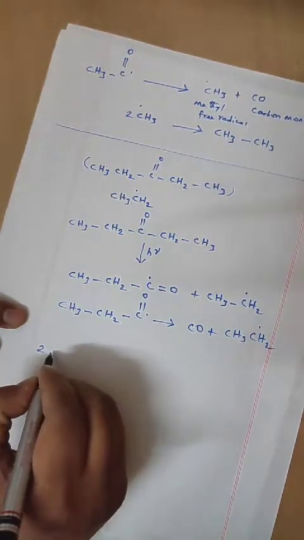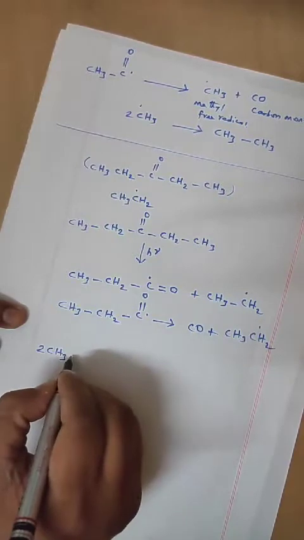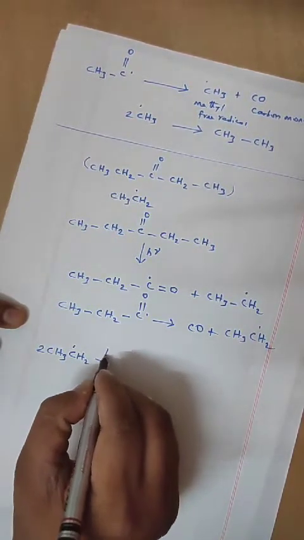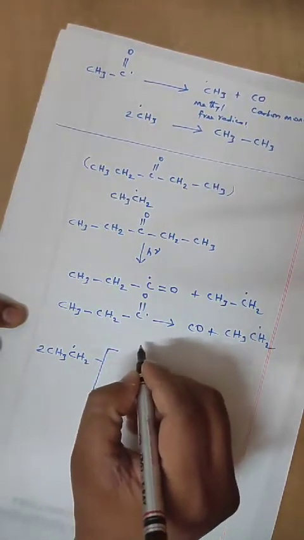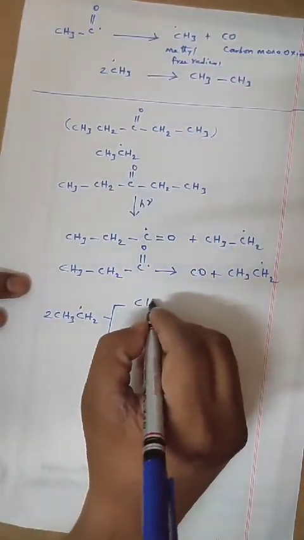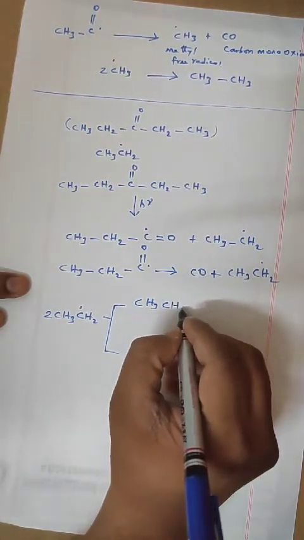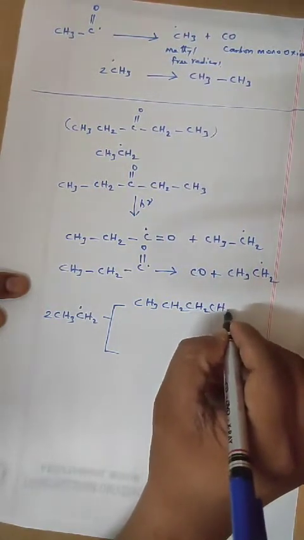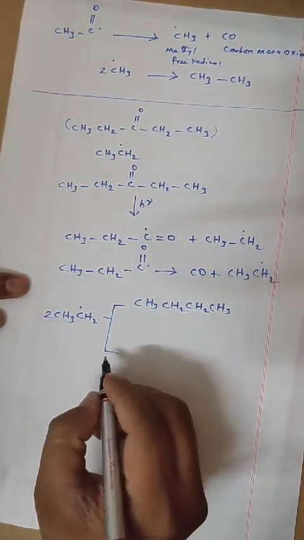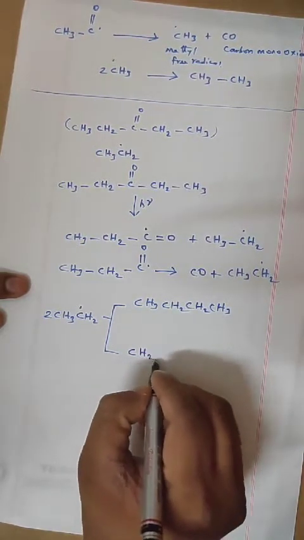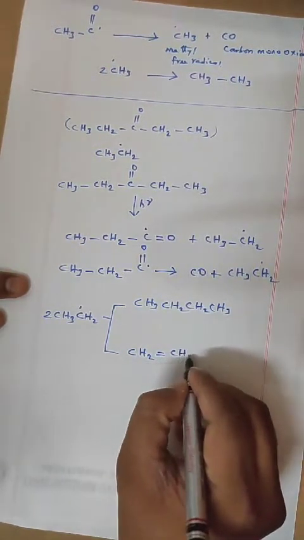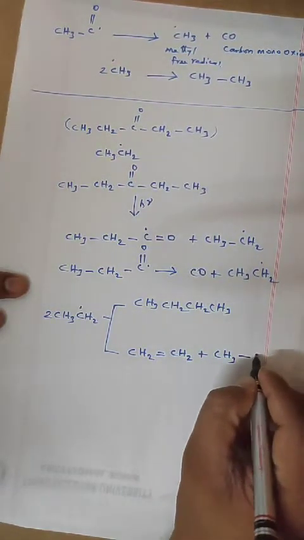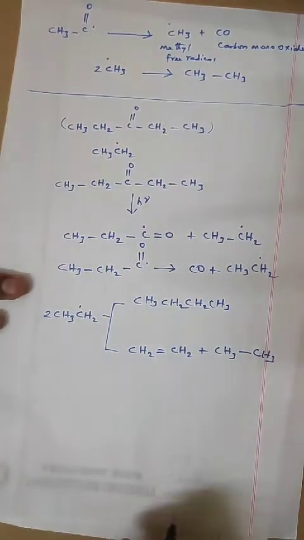Now 2CH3, CH2, which may be CH3, CH2, CH2, CH3, or we can write here CH2 double bond CH2 plus CH3, CH3. Okay.